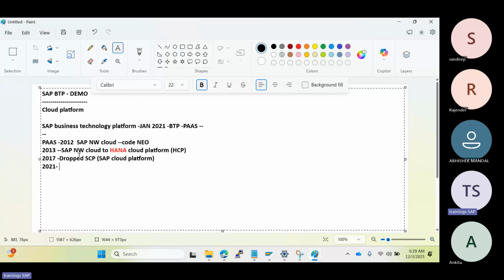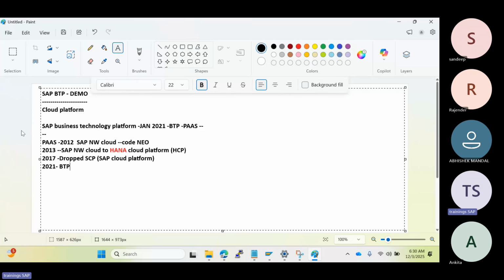They have just changed to the new brand, BTP, the Business Technology Platform. The BTP provides extended functionality of SAP. It's not a replacement of the cloud platform; it provides extended functionality, right? However, the core is still equivalent to what was formerly known as the cloud platform here. As I mentioned, it's not a one-to-one replacement.